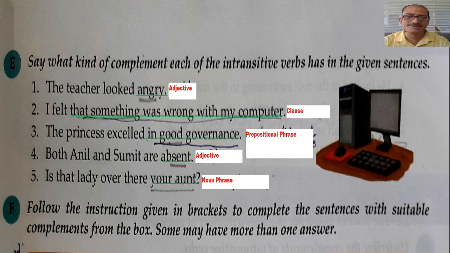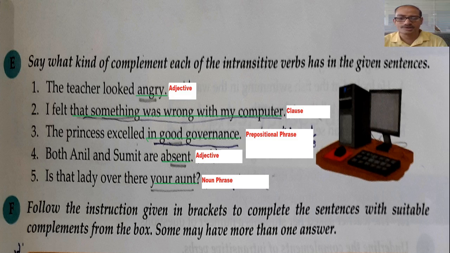Then, the princess excelled is an intransitive verb. In good governance is a prepositional phrase. It starts with in, which is a preposition. So this is the complement part, in good governance, which is underlined. It is a prepositional phrase. Both Anil and Sumit are absent.